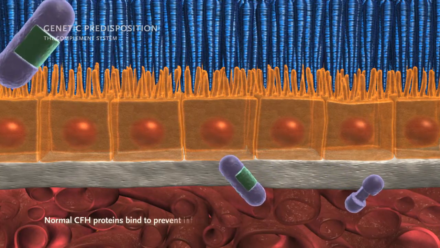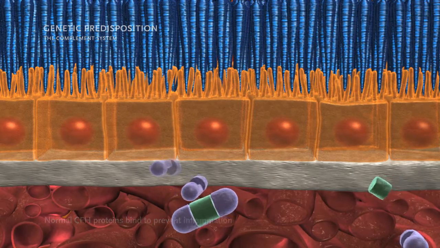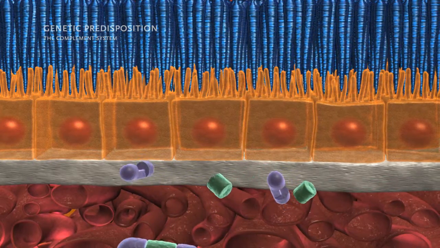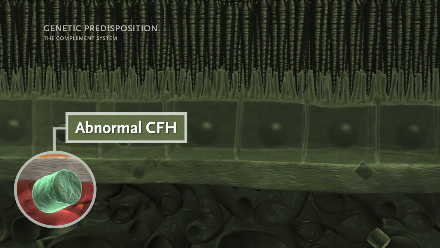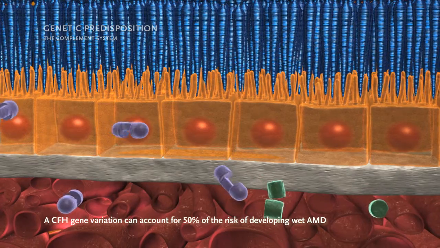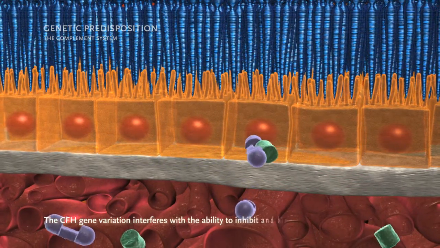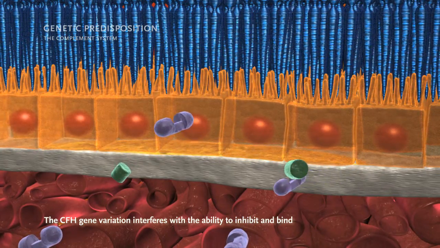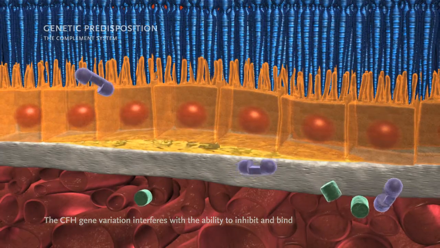Normal CFH proteins bind with activated complement to prevent inflammation. Recent studies have demonstrated that a CFH gene variation can account for 50% of the risk of developing wet AMD. The CFH gene variation in wet AMD interferes with the ability of CFH to inhibit and bind with the activated complement on cells of the retina, the Bruch's membrane, and the choroid.